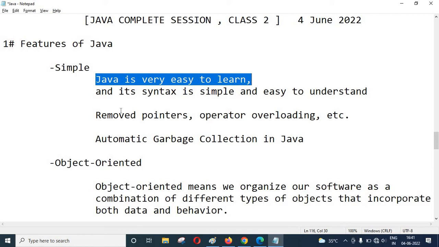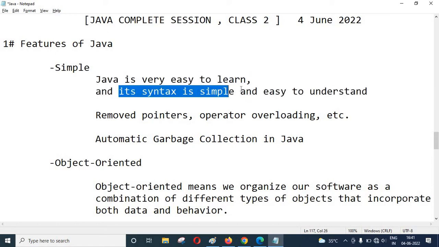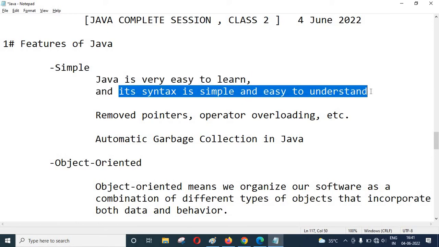Okay. The second point is that its syntax is very simple and easy to understand. Syntax means a set of rules, terms and conditions. That means Java is written in a grammatical form. Syntax means grammar.